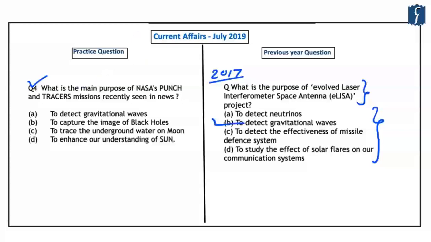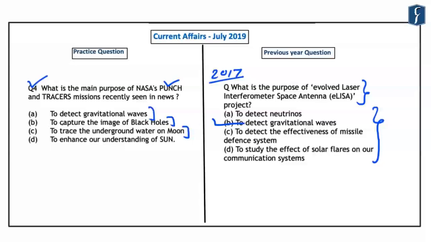It reads, what is the purpose of NASA's PUNCH and TRACERS mission, recently seen in the news? Now again, the options that are given in this question are to detect the gravitational waves; secondly, to capture the image of the black holes; to trace the underground water on moon; and the last option is to enhance our understanding of sun. As you might know, in this year, the capturing of image of black hole was also in news. However, it was not related to NASA's PUNCH and TRACERS mission. So avoid this tendency of falling for those options which are sometimes seen in the news, however, are not related to the requirement of the question.